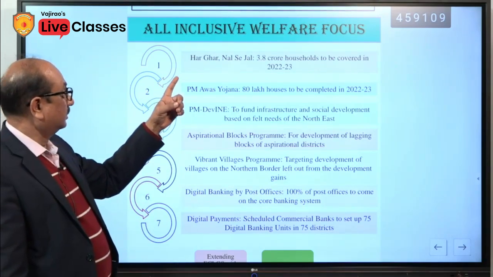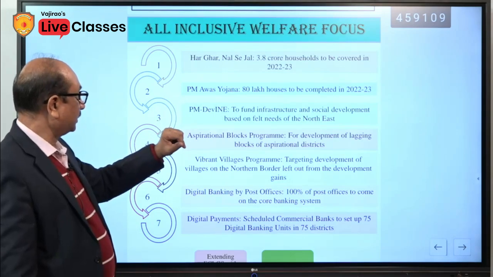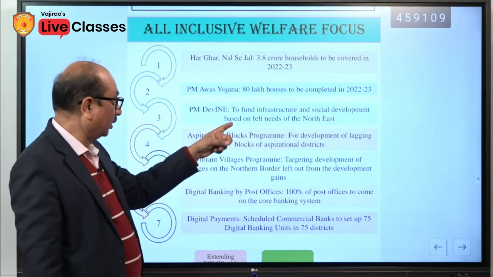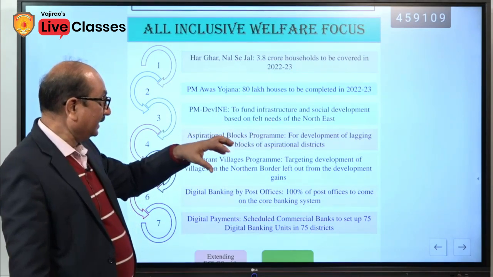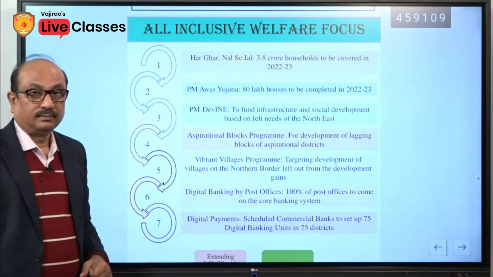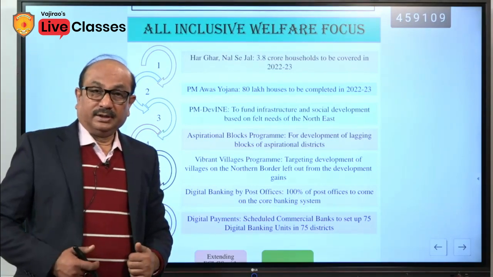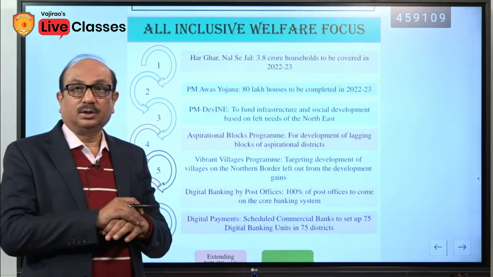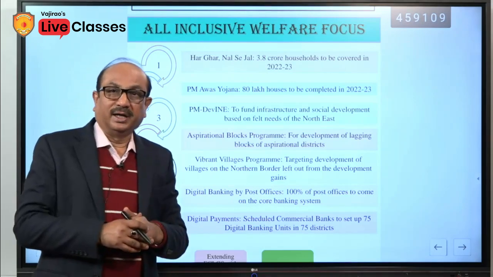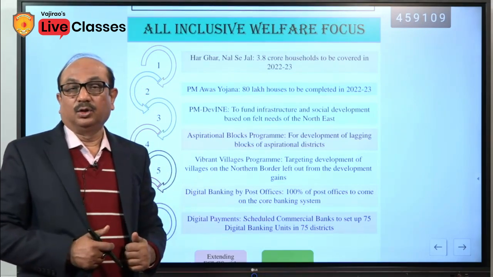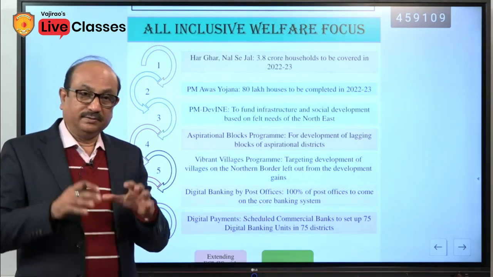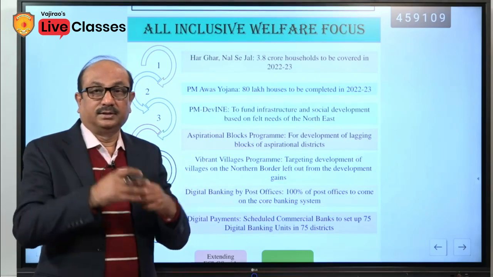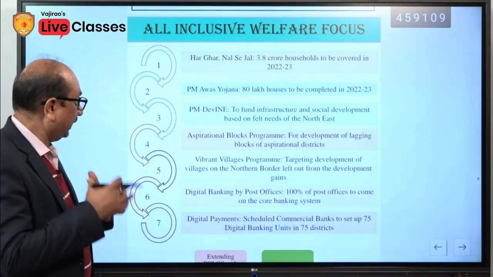Har Ghar Nal Se Jal, PM Awas Yojana, PM DevINE to fund infrastructure and social development based on felt needs of Northeast. Nowadays, the government is giving too much focus on the development of the Northeast. You must know that Northeast has been deprived of these kinds of facilities for a longer time. But now the government is giving too much focus on the development of the northeast states so that they could feel connected with the main part of the country.